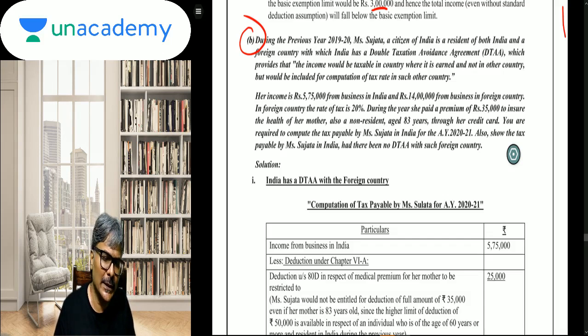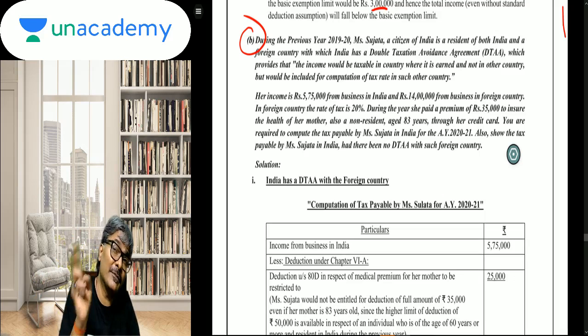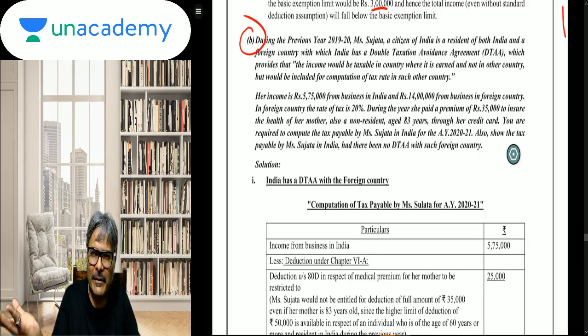Obviously the old course only. During the previous year 2019-20, Mrs. Sujata, a citizen of India. Now, even in our book, we have got this question. If you remember, in our booklet, this is a question we have. Now, students, I have given one approach, because in the booklet we already have the other approach.